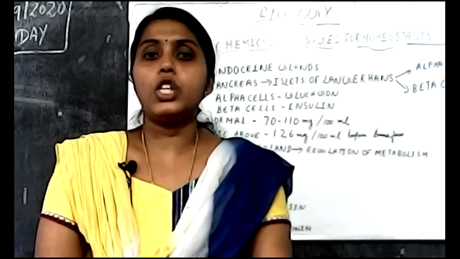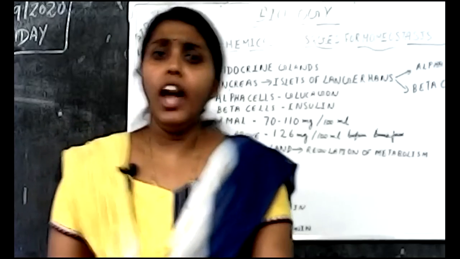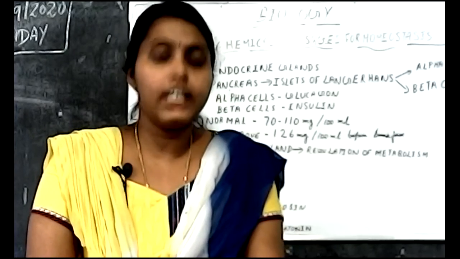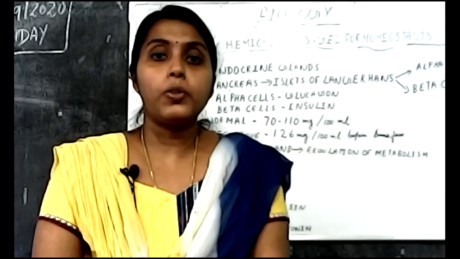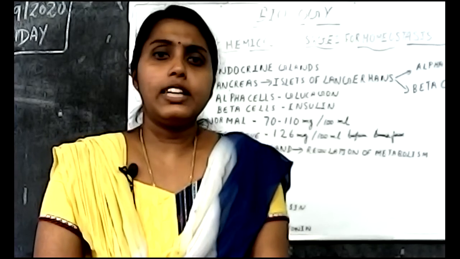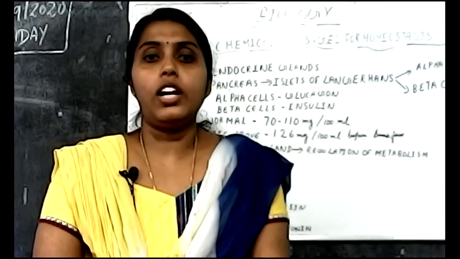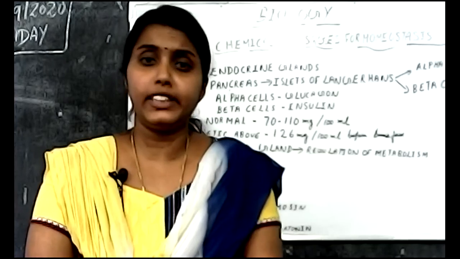That condition is called goiter. Once more I will tell you, iodine is needed for the production of thyroxine. So in the absence of iodine, if the thyroid gland tries to produce thyroxine, that results in the enlarging of the thyroid gland, and that condition is called goiter. So it's a diseased condition.